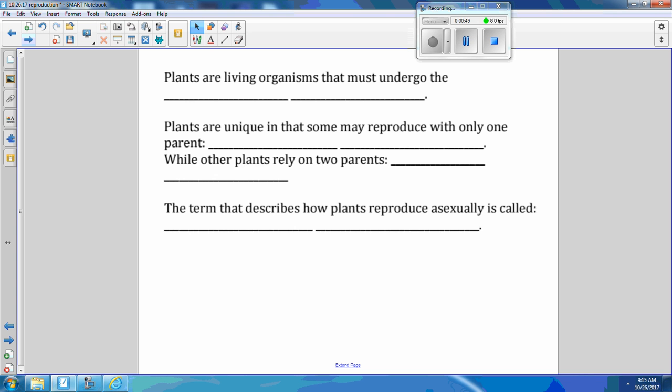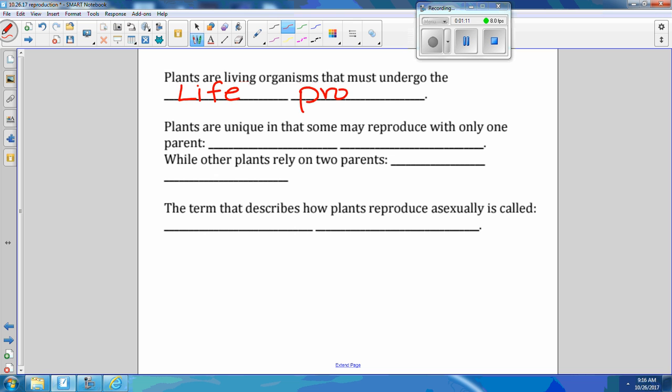Starts with an L. It's all the things that keep it alive. All organisms must undergo these things to keep it alive. What's it called? They must undergo. That means they must complete. They must do. Photosynthesis is an example of one of these things. Austin? Exactly. All living things must undergo life processes.